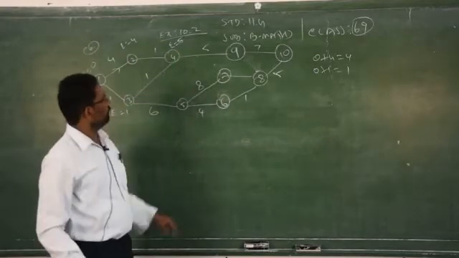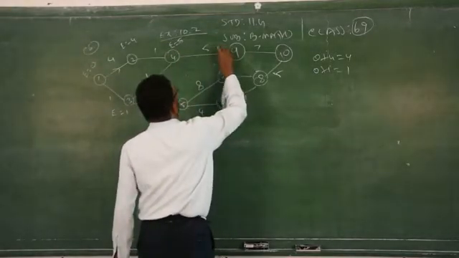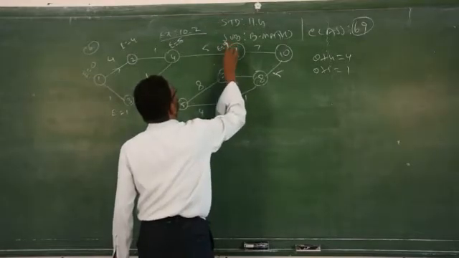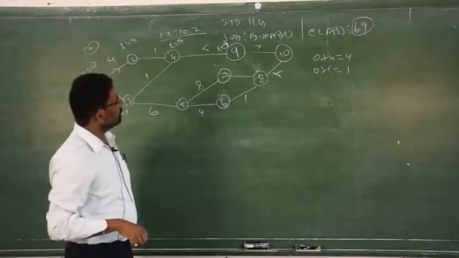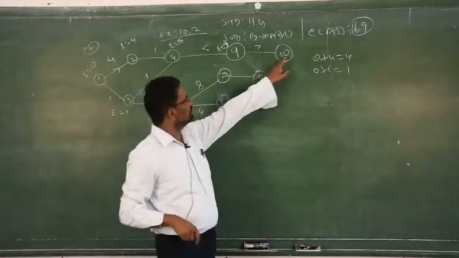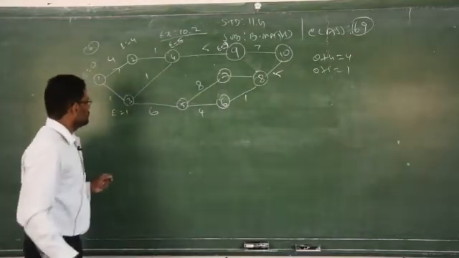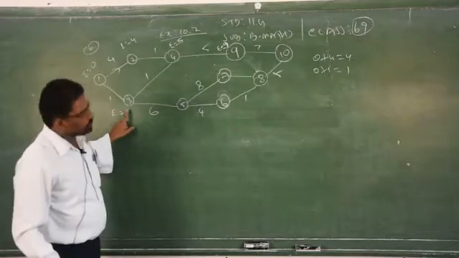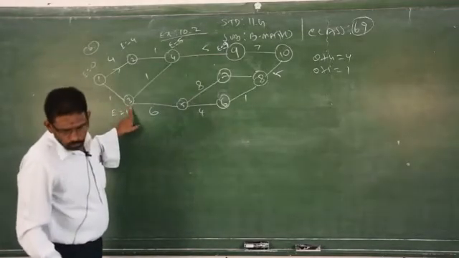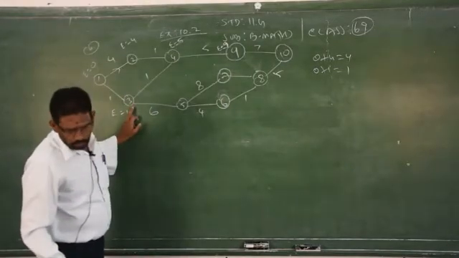Then 4 to 9, straight away you can write E is equal to 5 plus 5, 10. Then 9 to 10 you should not do like this, because to reach 10 we have how many paths? 2. So you have to wait, don't go to that side. Now 1 is completed. What is the next one? 1 to 3, 2 to 4, 3 to 4, already we have the earliest starting time.